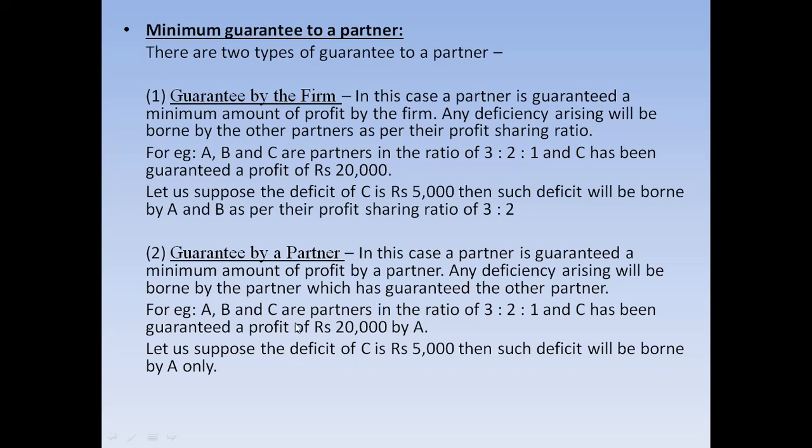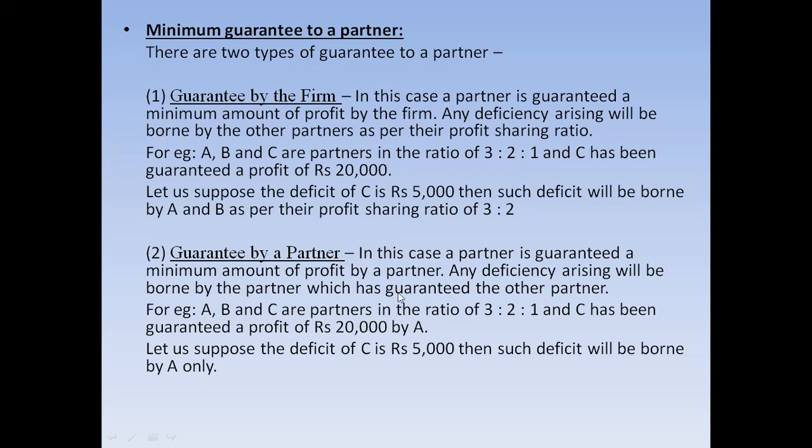As you can read here in this example, C has been guaranteed a profit of rupees 20,000 by A. It is mentioned here who is guaranteeing C. But in the guarantee by the firm, in the above example, C has been guaranteed a profit of rupees 20,000. See the language here.